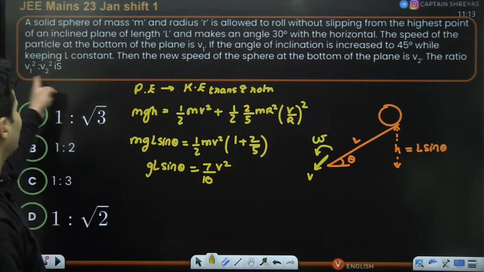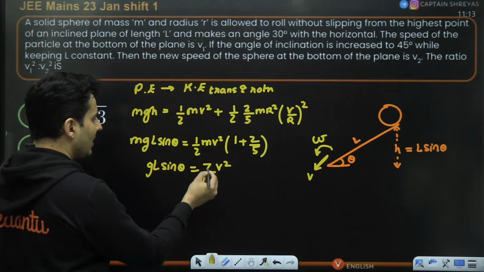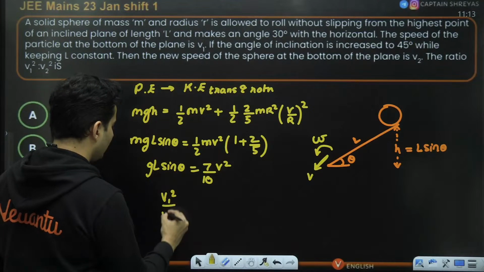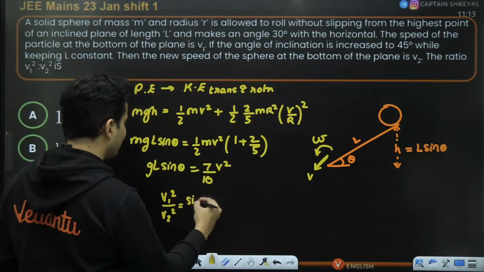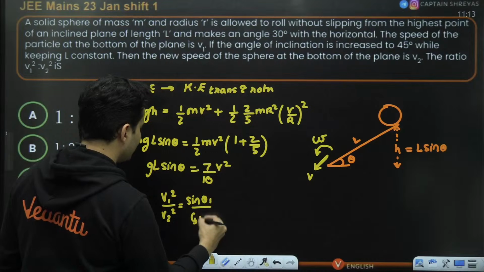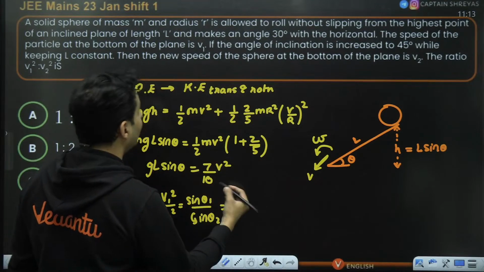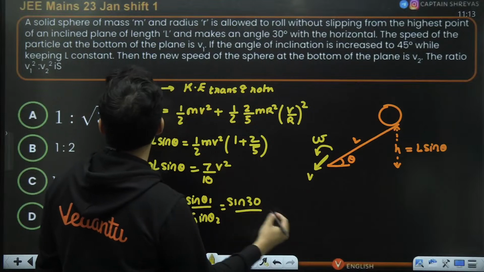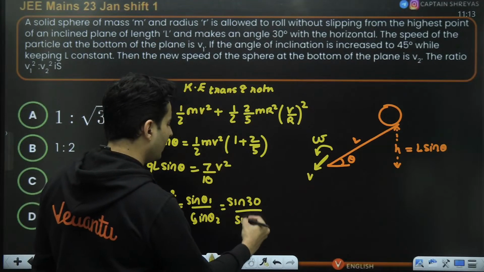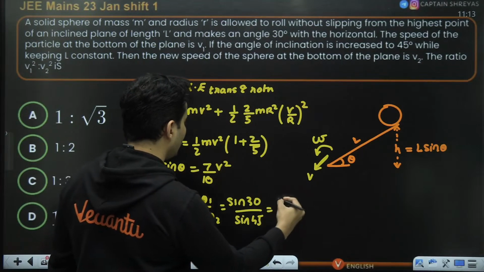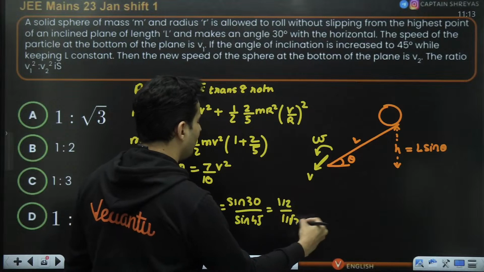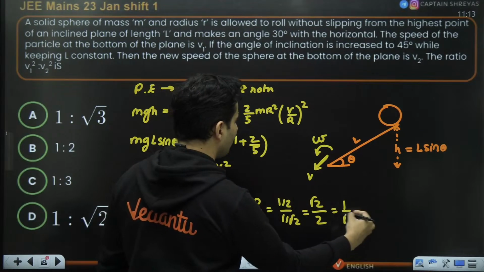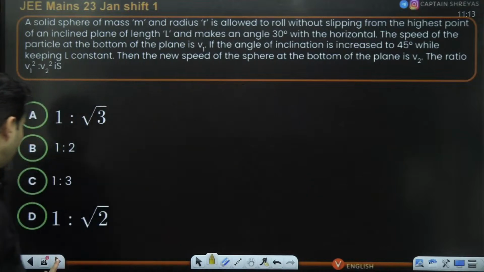I think they have asked what the ratio is. So you can see 7, 10, L, g are constants. So V1 square by V2 square will be sine theta 1 by sine theta 2. Sine theta 1 is basically sine 30. Sine theta 2, I think next time is 45 degrees. So sine 45 degrees. So this is half by 1 by root 2. So 2 will come here, root 2 will come here. So this will be 1 by root 2. So 1 by root 2 is the answer.